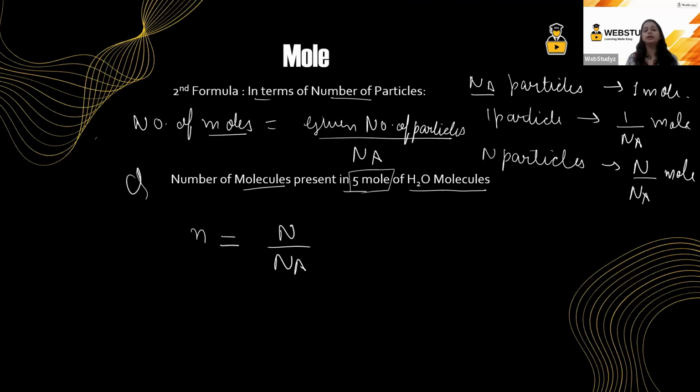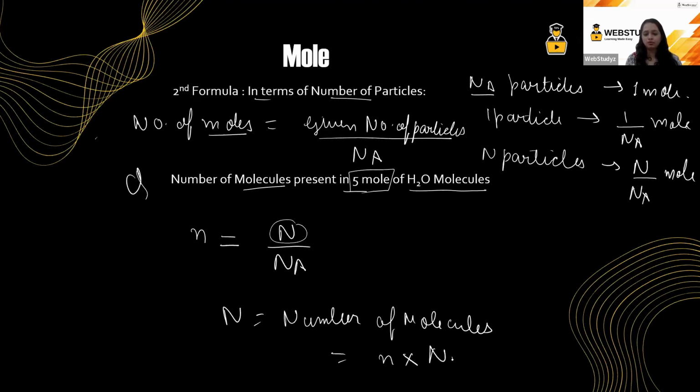So you have to calculate the number of molecules. So the value of N, that is your number of molecules, is equal to number of moles into Avogadro number. Is it clear? I hope this part is clear.